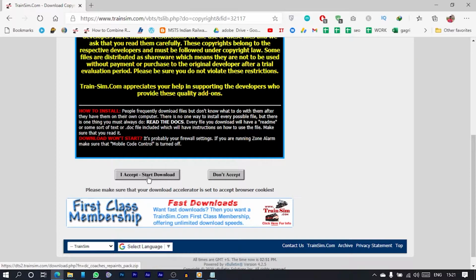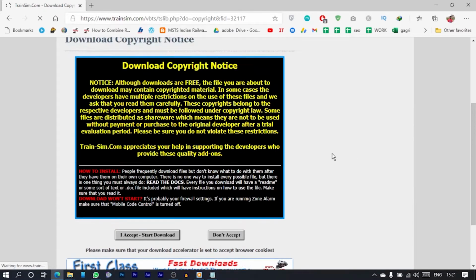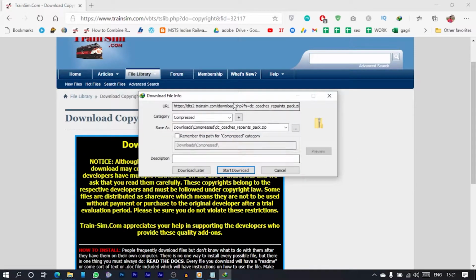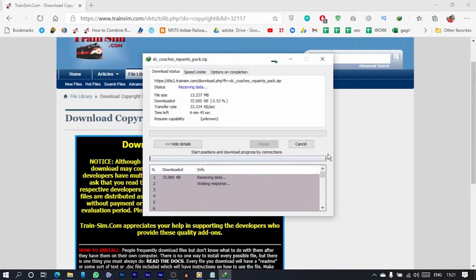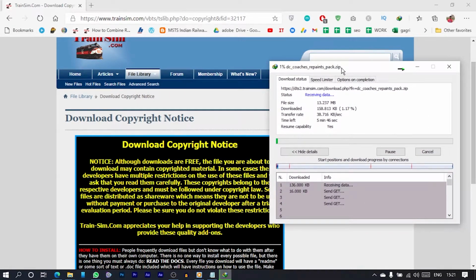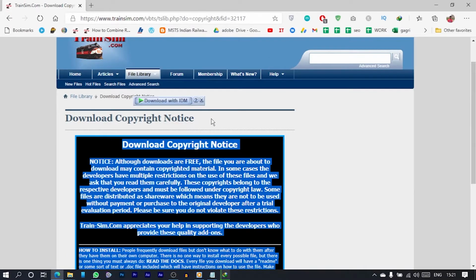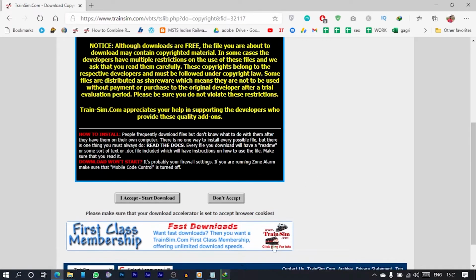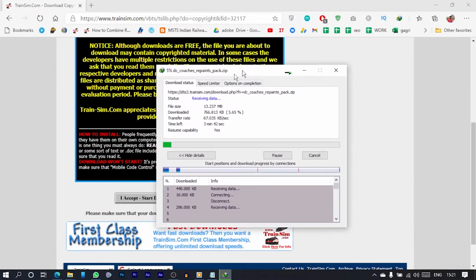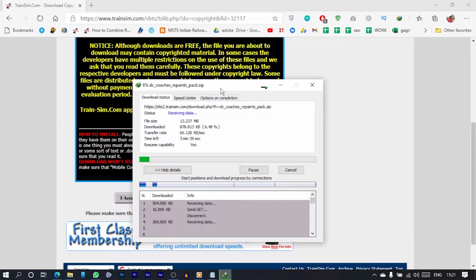I accept and start download. Now here I think yes, download has been started. There is no such thing as simultaneous downloads, because if I try simultaneous downloads, it says limit exceeded. So wait until you complete the first download. Until then you can search for another file.